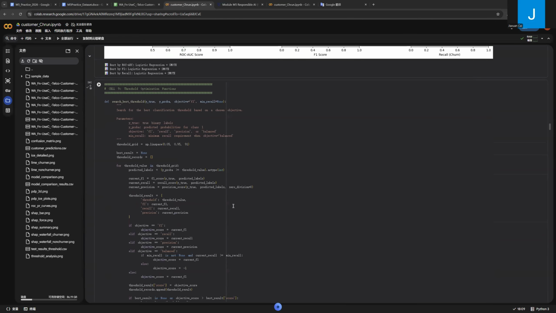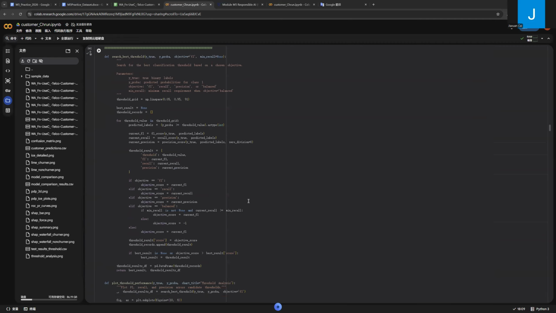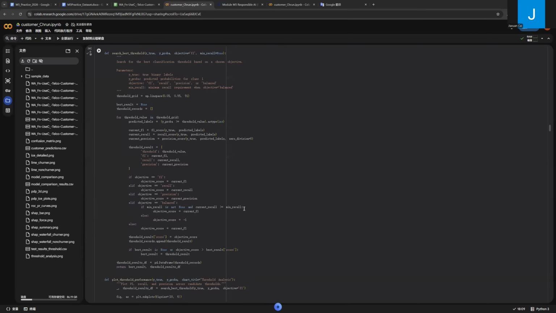Instead of using the default classification threshold of 0.5, threshold optimization is performed. Different thresholds are evaluated to see how they affect F1 score, recall, and precision. Three strategies are tested: maximizing F1 score, maximizing recall, and a balanced strategy that ensures recall remains above 80%. This is useful for churn prediction because businesses often prefer to detect as many potential churners as possible.